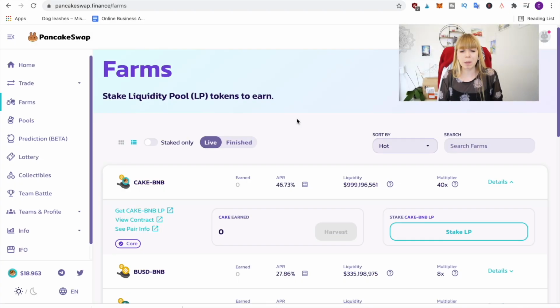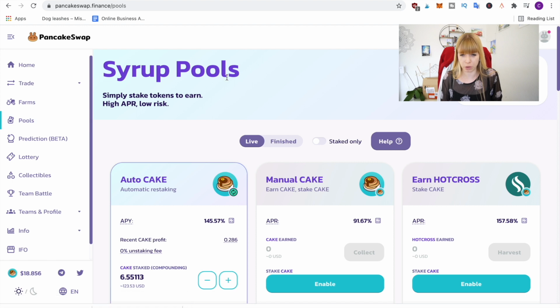So we've looked at farms earlier, now we'll look at pools. This is where it says simply stake tokens to earn. Again, it uses stake for both terms, which is confusing in my mind. But anyway, what they mean is that you put your coins in there and you receive a reward. So that's basically the top term.